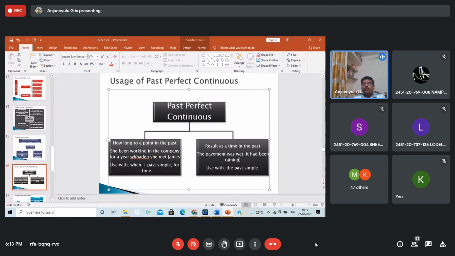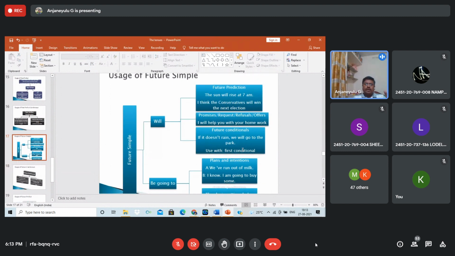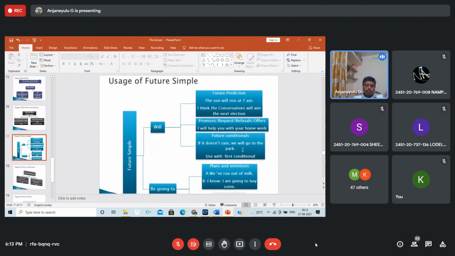So here, the pavement was wet. It had been raining. The pavement was wet, used with the past. Okay students, this is a general example, you try to understand. There is no need to panic, it's simple, and if you go through the structure, it will be clear.